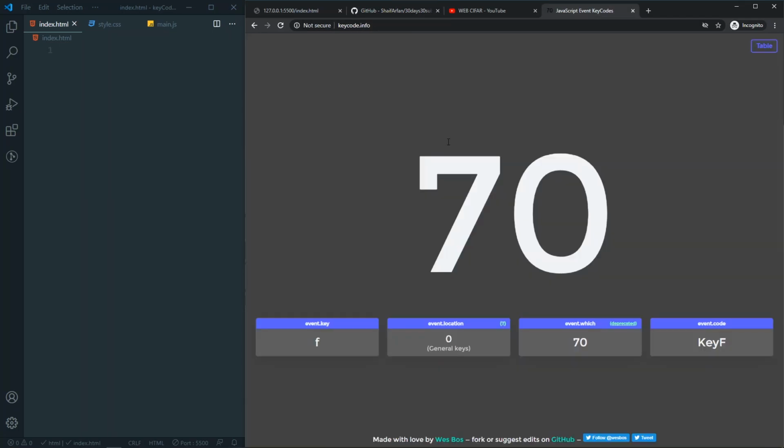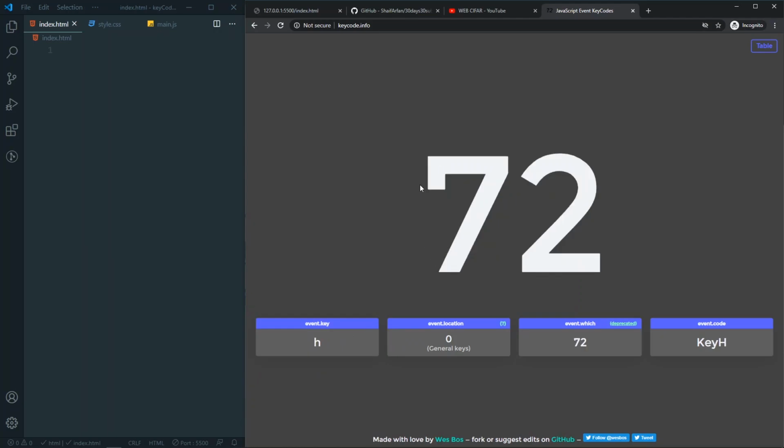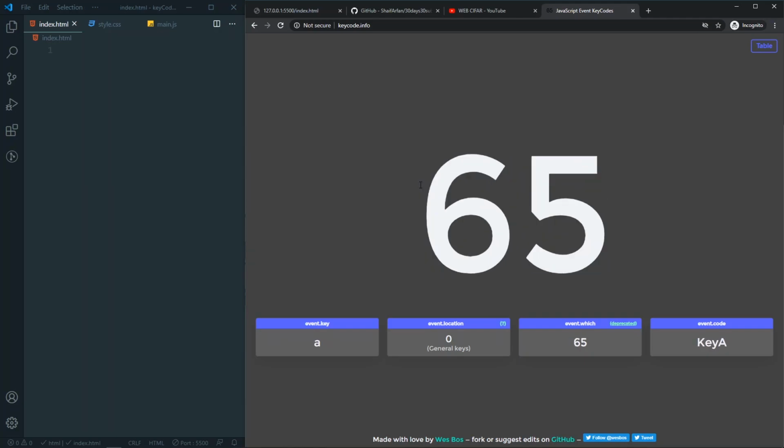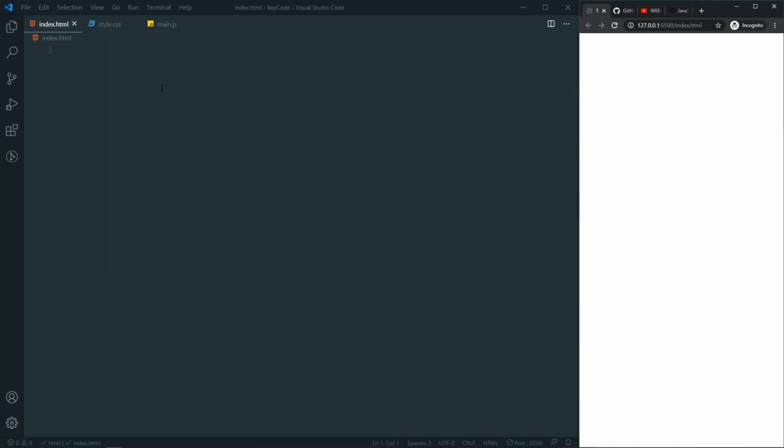For those who don't know what a key code is, it is what you get when you press any key on your keyboard. As you can see, we have a reference code here, which is 71 for G, and we have a unique code for each character on our keyboard. Whenever you press any key, it represents a unique number, which is this key code. As you can see in our JavaScript, whenever you press F, you are actually pressing key code 70.